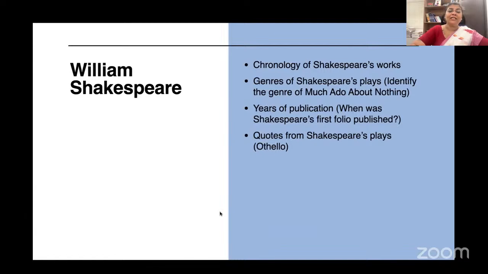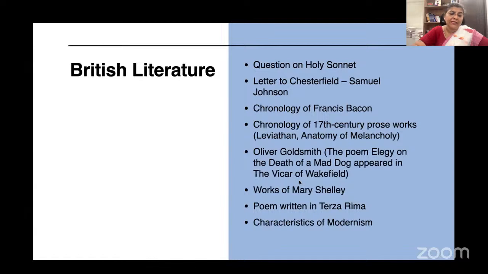From William Shakespeare alone, they asked the chronology of Shakespeare's works, genres of Shakespeare's plays, identify the genre of Much Ado About Nothing, years of publication. I think they asked Cymbeline also. Quotes from Shakespeare's plays were there, and years of publication. As Siddharth was saying, these are also pretty basic compared to other areas.